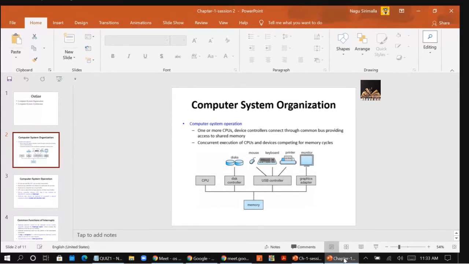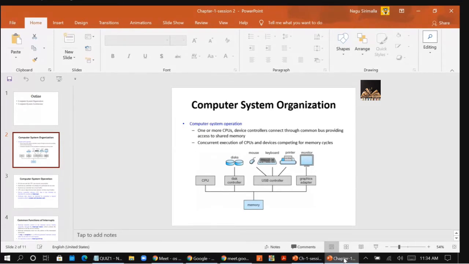So what is synchronization and how it has to be maintained, we will see in the second unit. Here the point is telling you that we will have a memory controller also for the memory, to synchronize access to the memory. Now, in this computer system operation, we should learn about how your OS is loading and how your computer is starting.